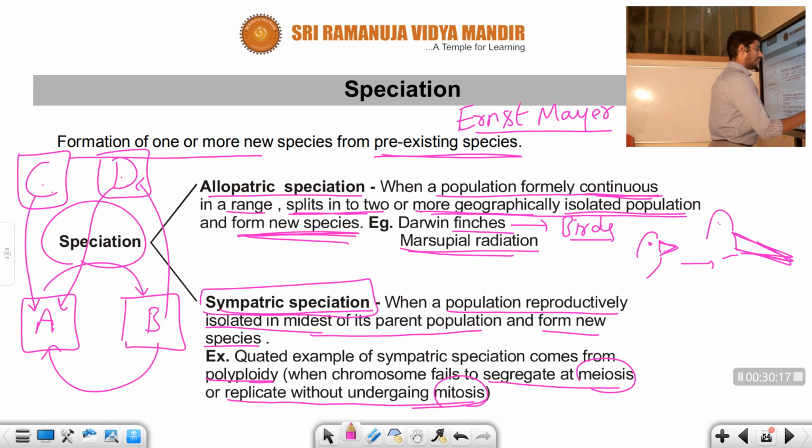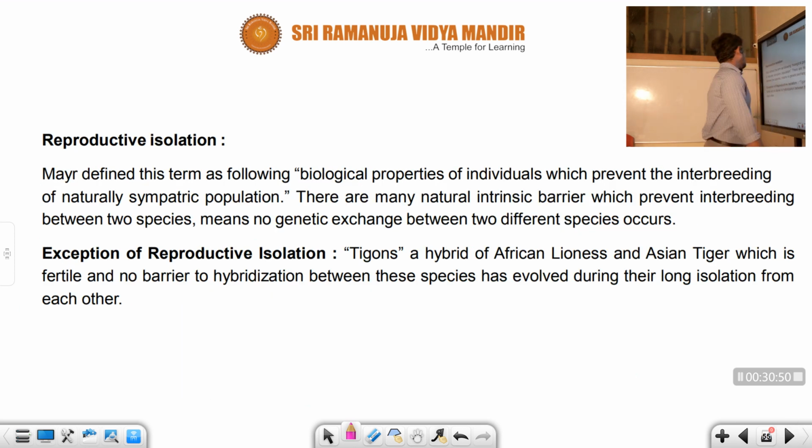Once again, you can see a population reproductively isolated in the midst of its parent population forms a new species. So here we cannot observe a complete meiosis division. We observe incomplete meiosis division, or absence of meiosis. That's why a new species is formed here. That new species formation is sympatric speciation. Very, very important. Let us talk about the remaining part.